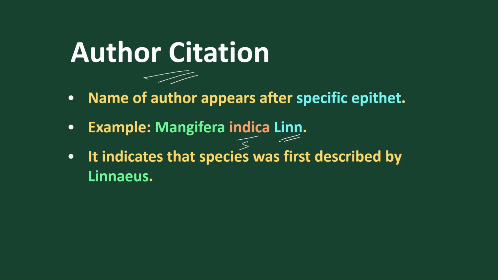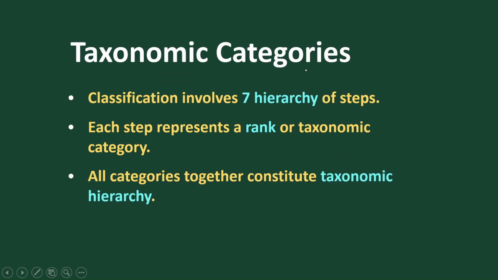Take the example of Mangifera indica, mango. Mangifera stands for the genus, indica stands for the Indian species, and it was given by Linnaeus. So his name is written after indica, and this is called author citation.